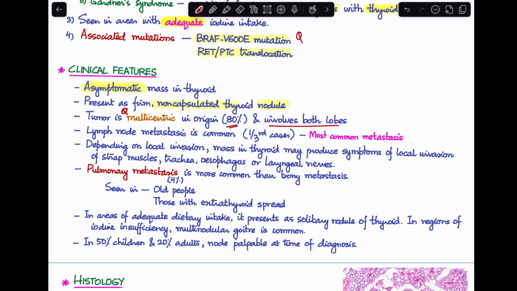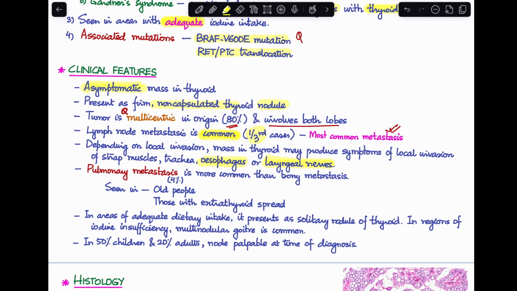Next, talking about lymph node spread, lymph node metastasis is very common in papillary carcinoma, seen in about one third of cases. This is the most common metastasis that you will be seeing in papillary carcinoma. Now, depending on local invasion, the mass in the thyroid can end up producing symptoms of local invasion. If it invades the strap muscles or the trachea, it can lead to dyspnea. If it invades the esophagus, it can lead to dysphagia. If it involves any laryngeal nerves, it can lead to hoarseness of the voice. So you can have pressure symptoms or infiltration symptoms because of these structures getting involved.